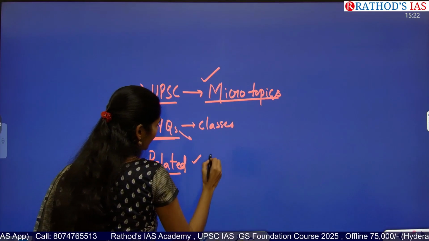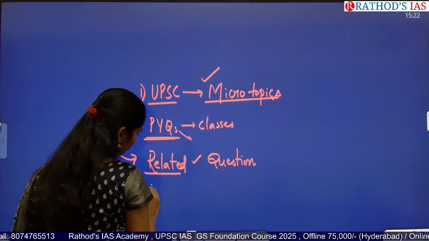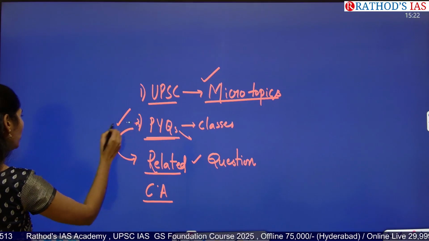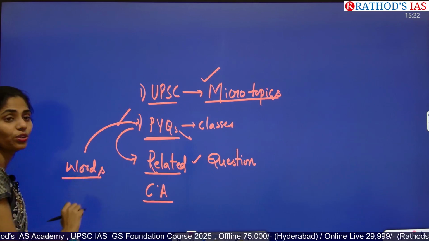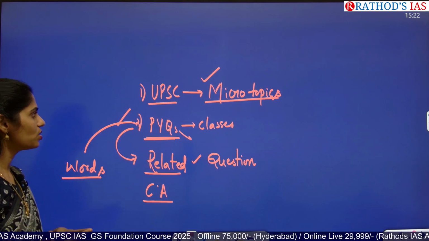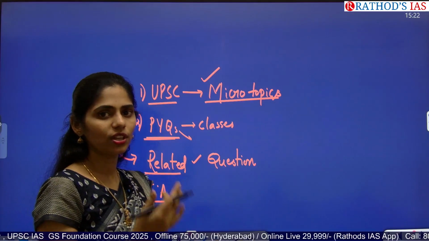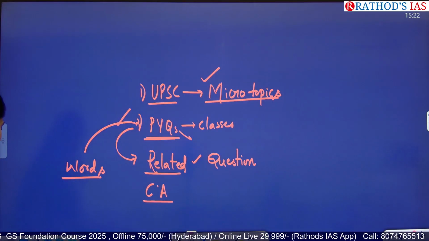You can get the related questions from the topics, understand how questions come from current affairs, and know how they use words to confuse and trap students. Read current affairs accordingly, so that you can make a plan based on the PYQs as well as the syllabus.